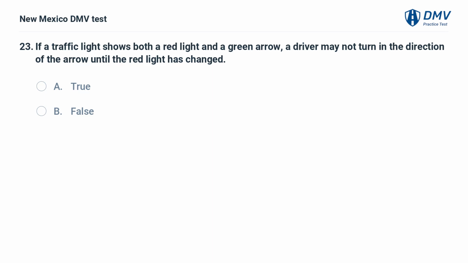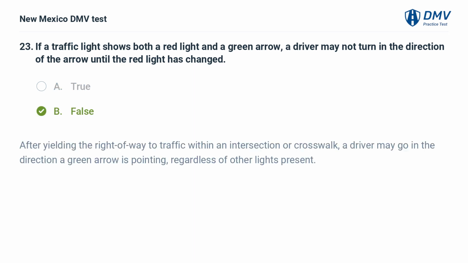If a traffic light shows both a red light and a green arrow, a driver may not turn in the direction of the arrow until the red light has changed. A. True. B. False. The answer is B. False. After yielding the right-of-way to traffic within an intersection or crosswalk, a driver may go in the direction a green arrow is pointing, regardless of other lights present.